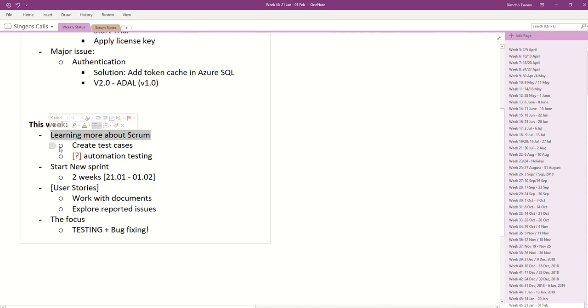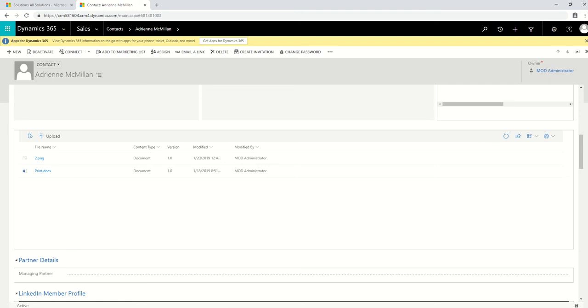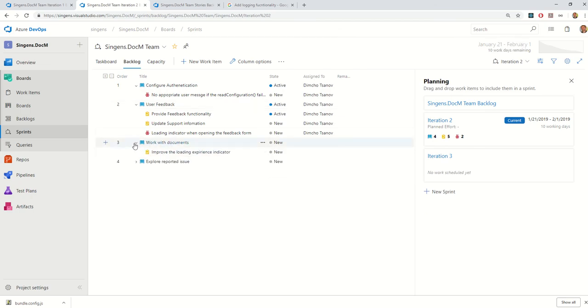In addition, I need to learn Scrum, so I'm in the process of learning how to deal with unfinished tasks, where to put the bugs, and how to position the test cases, either as a separate story or assigned to the current user story, and so on. There is a lot to learn about Scrum, but definitely using this approach and the Visual Studio interface for it helps me. This was the status quo.